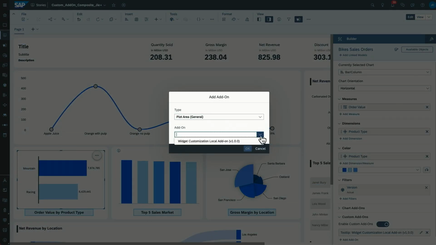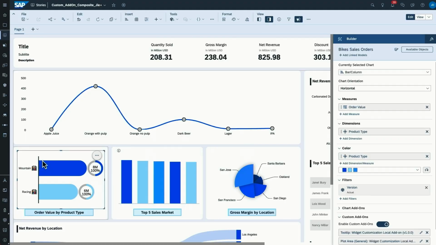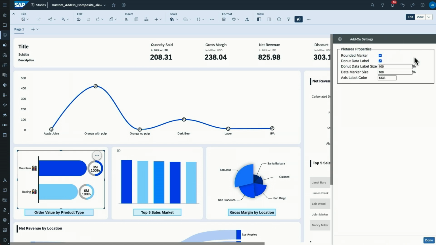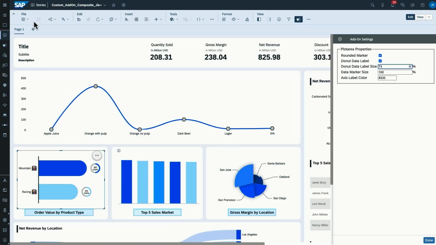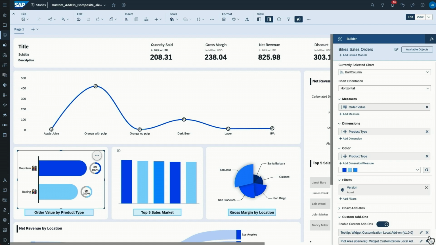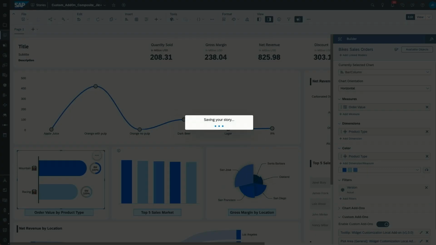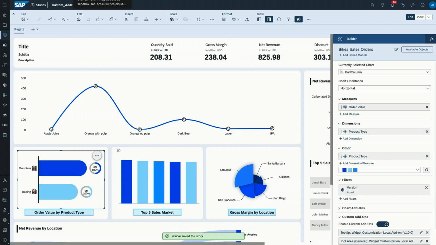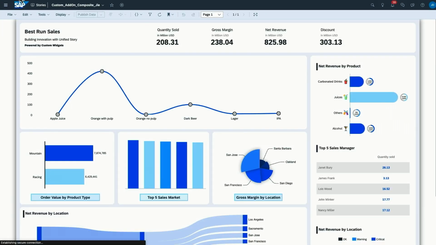And then we can add a plot area. Once we add that, you see the plot area has been changed with images, with round corners, and also the data labels are totally different from the SAC standard chart. Very cool. And what if I want to change the sizing, for example? You can click on configure, then you can change the size. Nice. Now I've changed the size of the data label, it's getting smaller. And that's how you can leverage a custom widget add-on in your standard SAC chart.